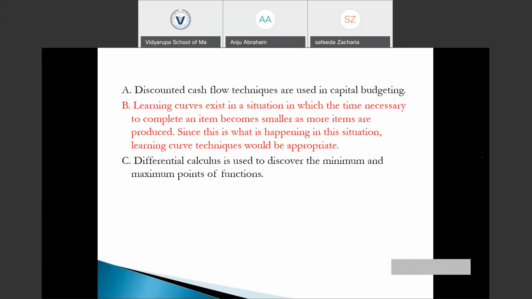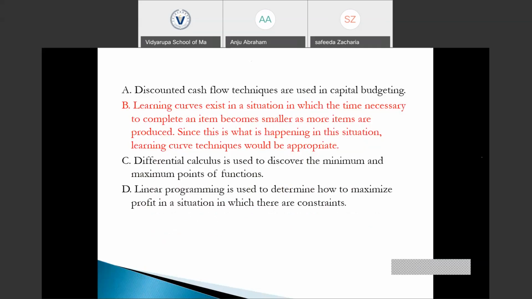And differential calculus is used to discover the maximum and minimum points. And linear programming is used in situations where we determine how to maximize profit if there are constraints.